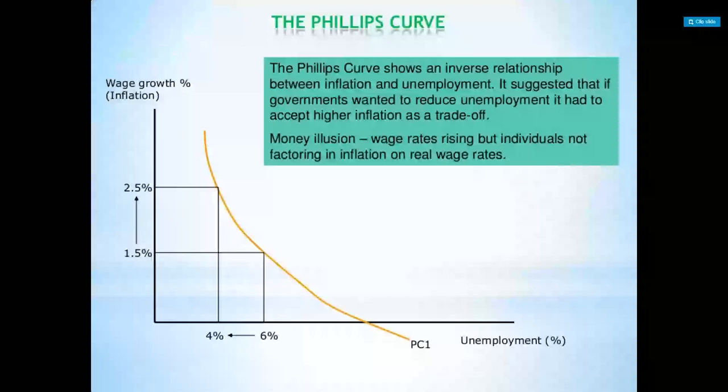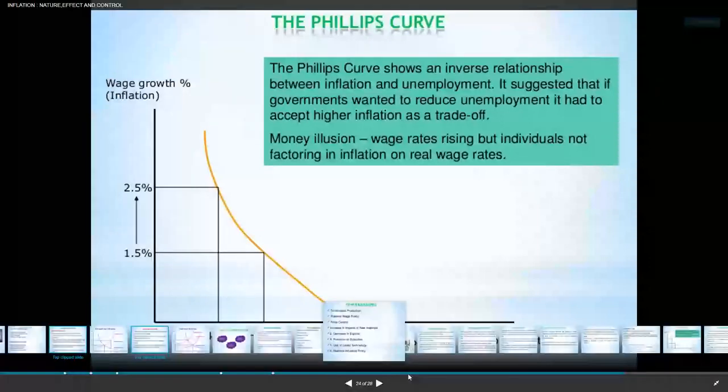So we see how retail inflation is changing, and how the index of industrial production, that is IIP, is changing in the economy.